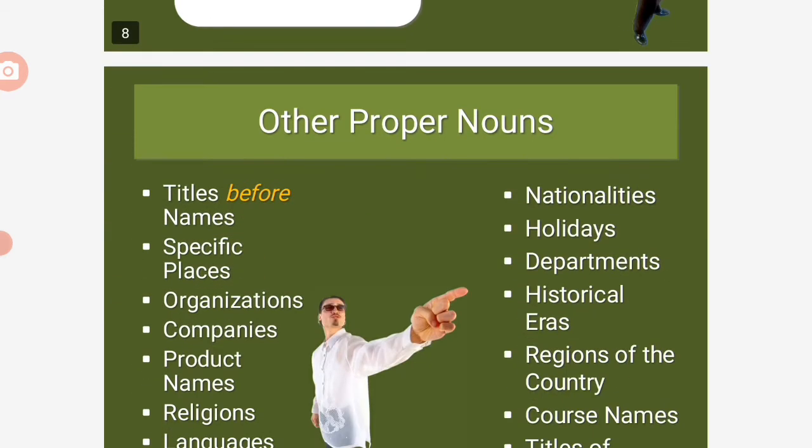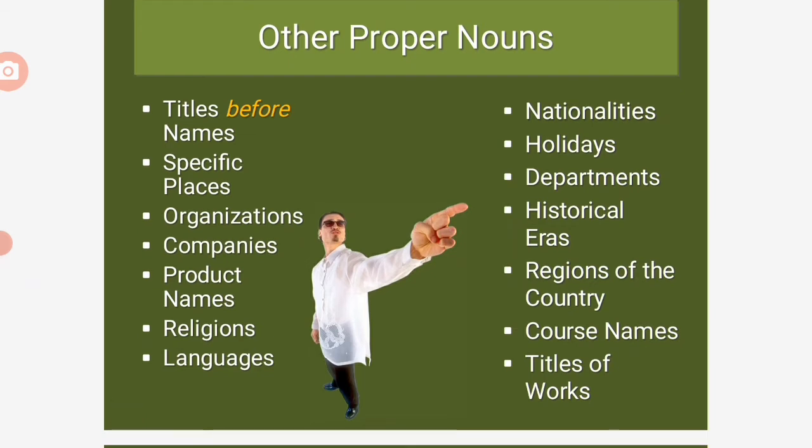Next slide. Other proper nouns. We have titles before names, specific places, names of organizations, names of companies, product names, religions, languages, nationalities, holidays, departments, historical eras, regions of the country, course names, title of works. Those need to be capitalized because they are proper nouns.